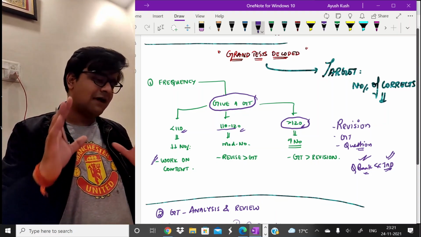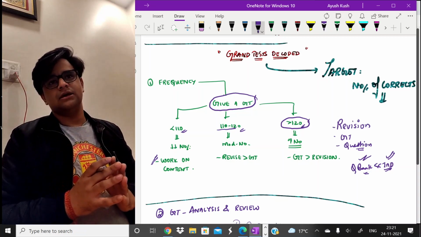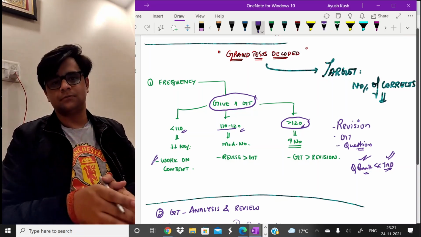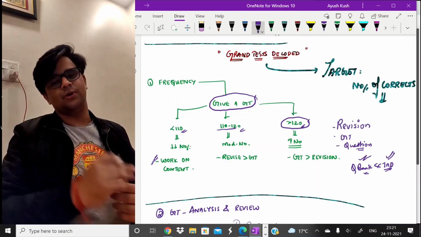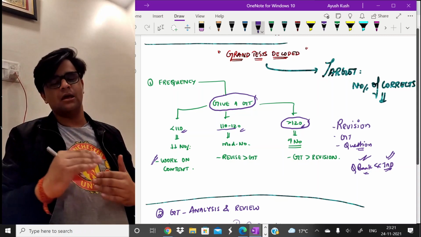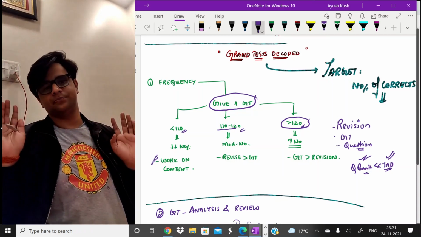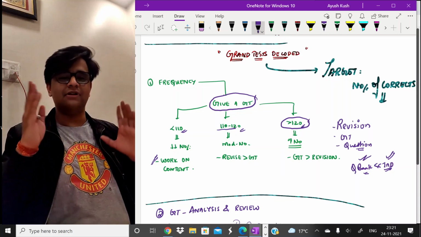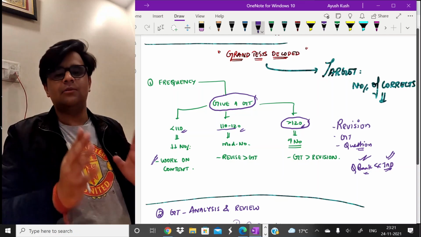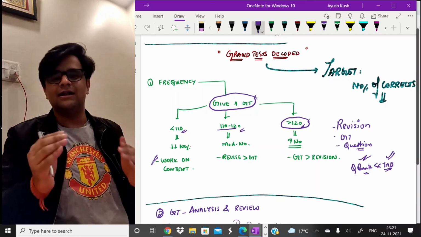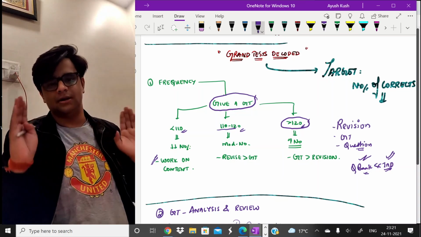So you have a stable content level. Why I'm saying a stable content level is that even if you ask me to give a grand test now, or tomorrow morning, whenever you want, I'm 100% sure that I will not score less than 120, because that is my baseline zone. I have enough knowledge that I will get 120 questions right, whatever kind of paper comes, right? The reason being, I have revised my revision source and I am very much sure about it, and I'm very confident about my revision source, that its content is very high yielding, and I'm not likely to get less than 120 in any scenario.